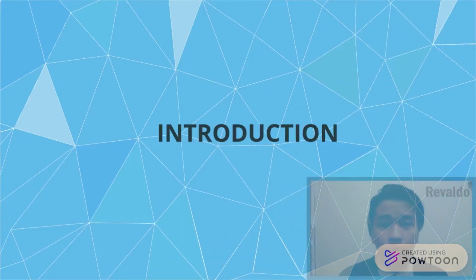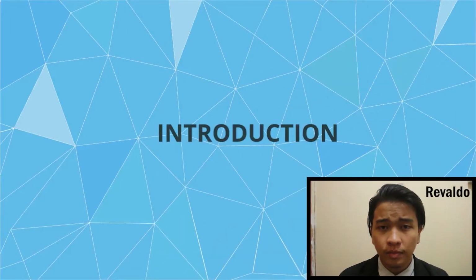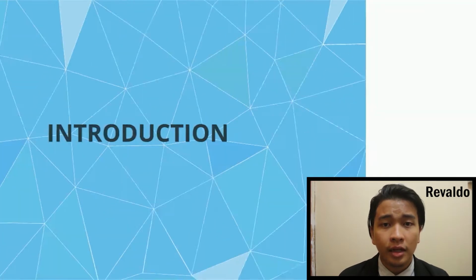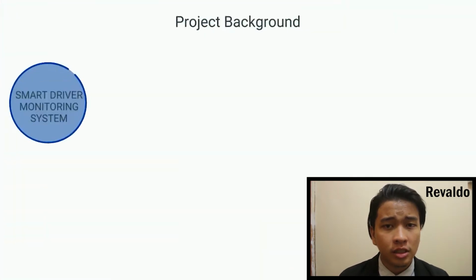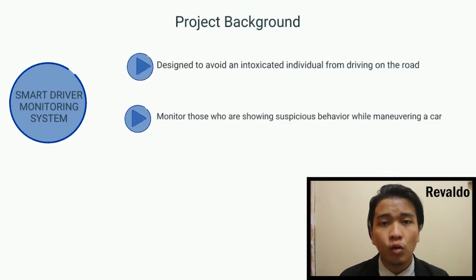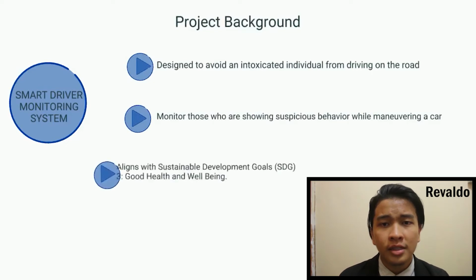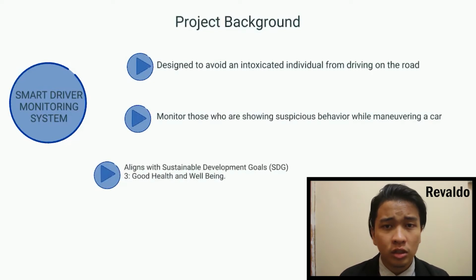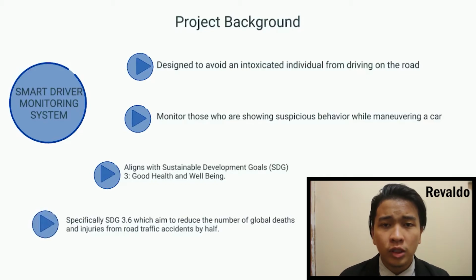Our project is motivated by the high number of road traffic accidents in Malaysia. In order to mitigate this problem, we have identified the list of accident causes and came up with Smart Driver Monitoring System, which is designed to avoid an intoxicated driver from driving a car, as well as to monitor the condition of the driver whilst driving. Our design aligns with SDG number 3, which is good health and well-being, specifically SDG 3.6, in which we aim to reduce the number of deaths and injuries from traffic accidents by half.